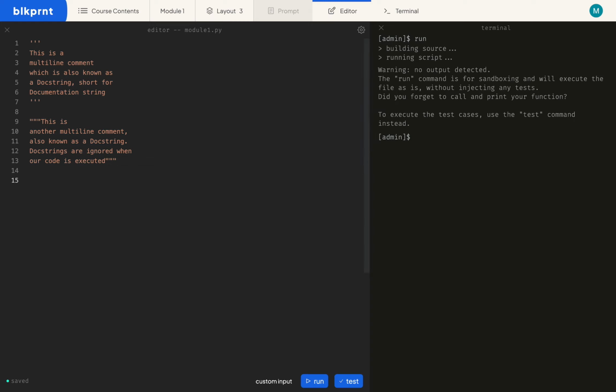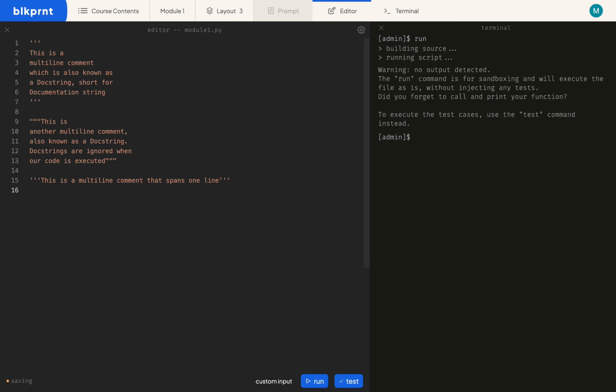So as mentioned before, multi-line comments can also span a single line. So let's see that in action. So first I'll start off by creating another comment using triple single quotes. And I'll put my message in between them. So here we have, this is a multi-line comment that spans one line.